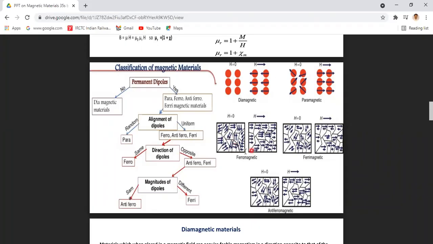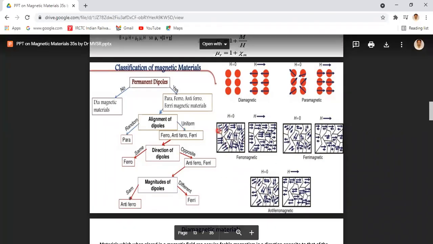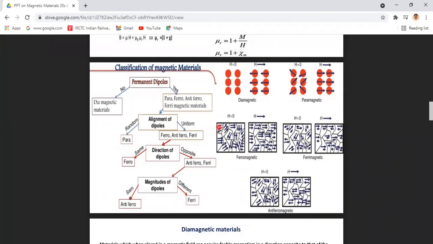That means ferromagnetic, ferrimagnetic, and antiferromagnetic, consider any domain within the material. Even when H is equal to 0, in any domain region, all the dipoles are aligned in a uniform direction.